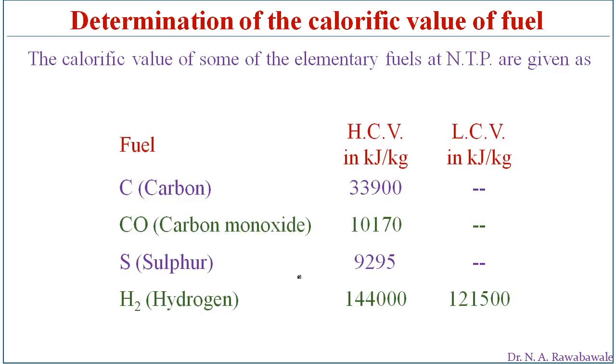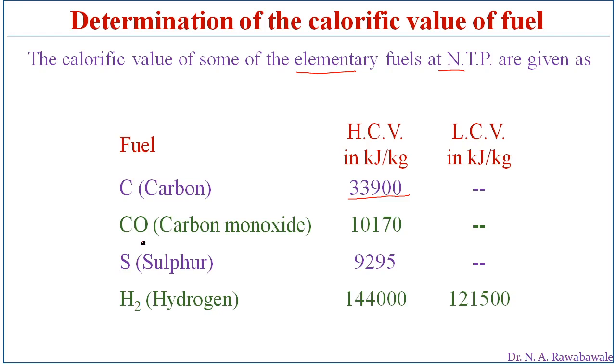So, coming to determination of calorific value. The calorific value of fuel is determined based on the composition of the fuel. The calorific values of some elementary fuels, elements of fuel at normal temperature and pressure, are analyzed. If the fuel is pure carbon without water in it, the higher calorific value of pure carbon is 33,900 kilojoules per kg.